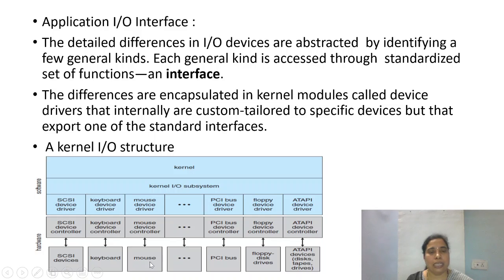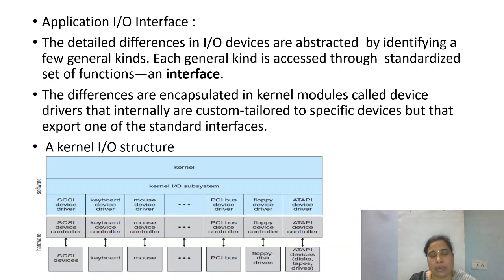As seen in this figure, there are various components of the kernel IO subsystem. There are the device drivers for the keyboard, for the mouse, for the PCI bus, and for the older PCs which supported floppy devices, there was a device driver to support the floppy devices.